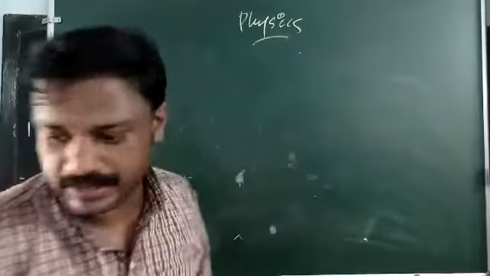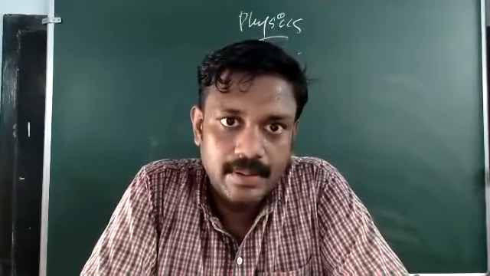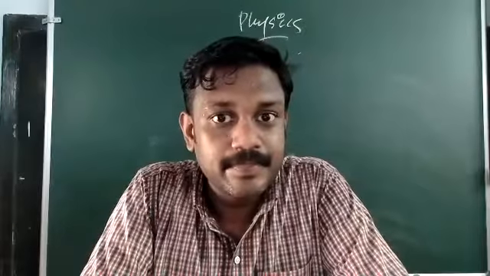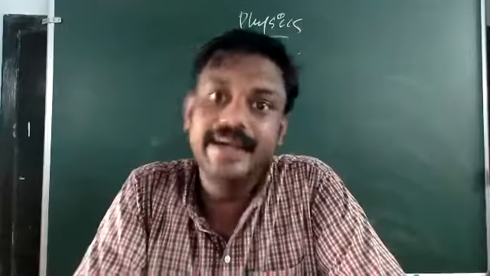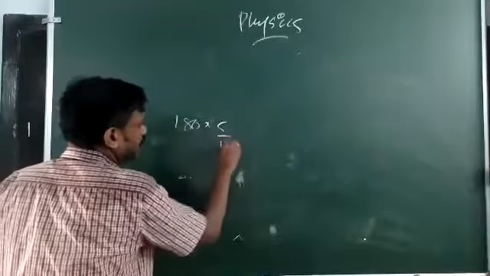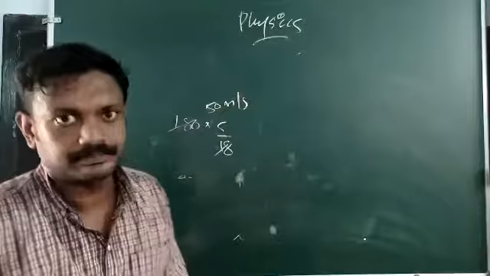How can you convert kilometer per hour into meter per second? By multiplying by 5/18. So you multiply 180 into 5/18, and that will be 50 meters per second.